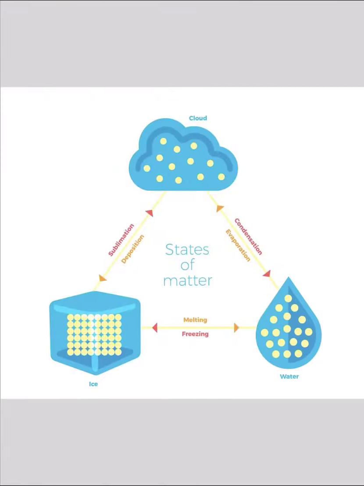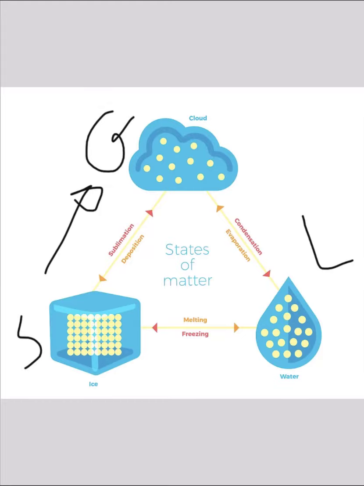Okay, here we have three states of matter: solid, gas, and liquid. Ice is a solid. Water is a liquid. Clouds, they're a gas. Okay? When a solid changes to a gas, we call it sublimation. Okay? When a solid changes to water, it will be what? Melting.